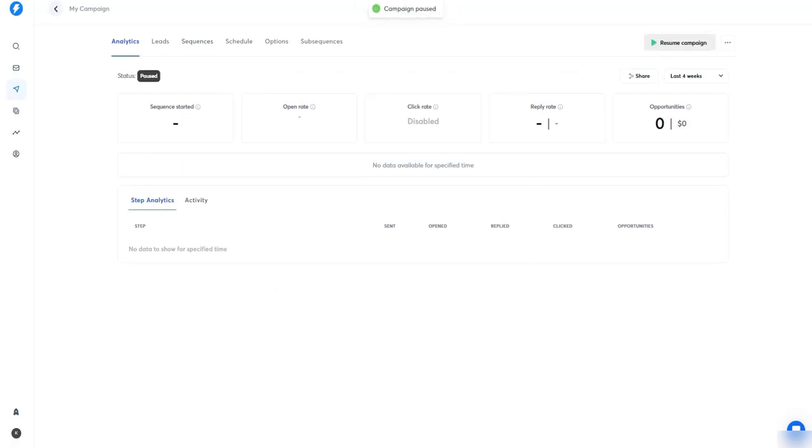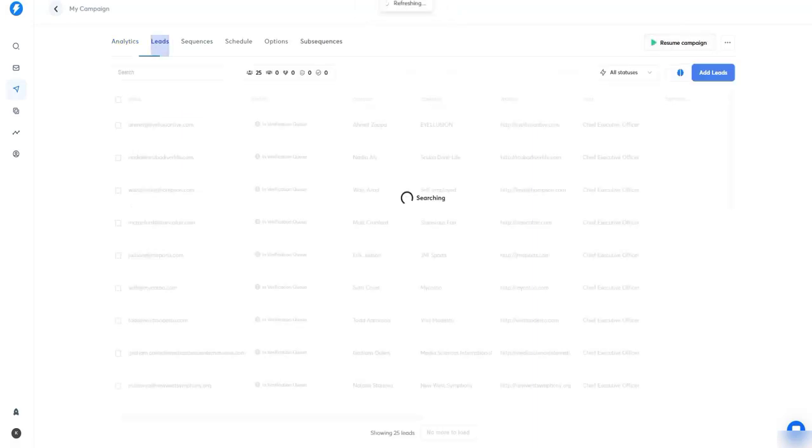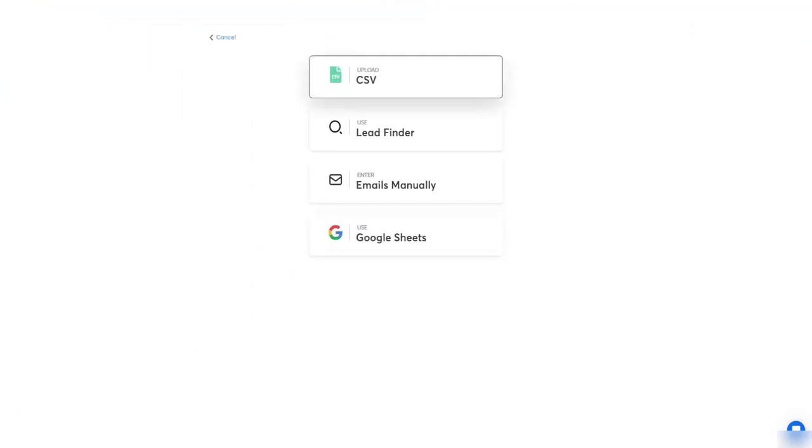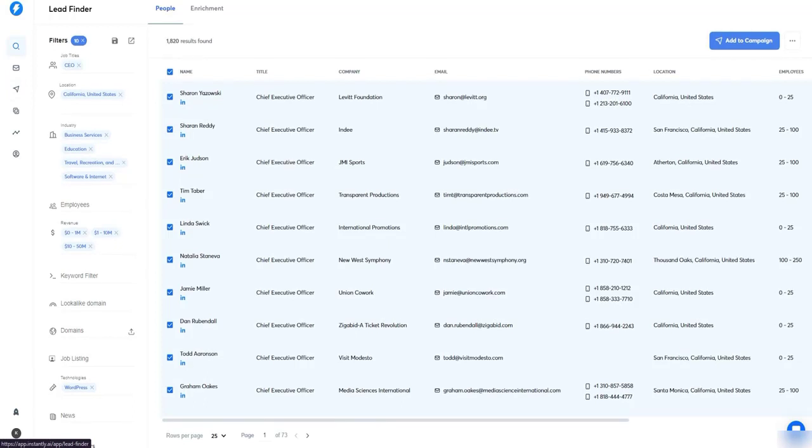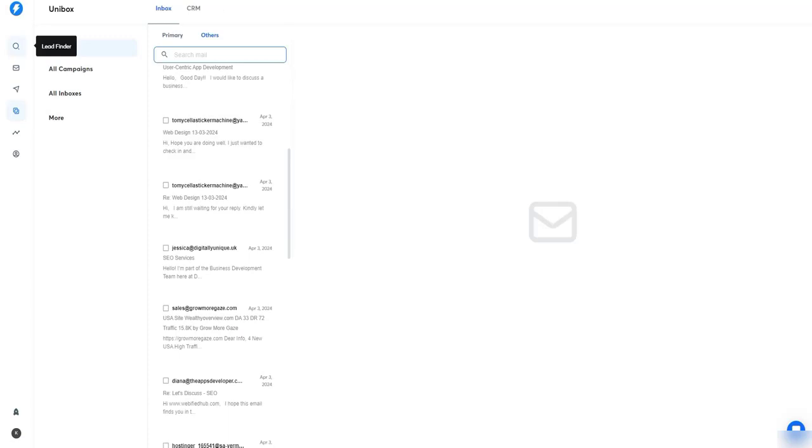If I want to pause the campaign, I can pause the campaign. If I want to add more leads, I can hit add more leads, then go to lead finder, and I can add more leads to it. Then I can make changes to it, and then I'll receive the replies in this unibox. From here I will be managing all the replies and things, etc, etc. Okay, so this was all about this lecture.